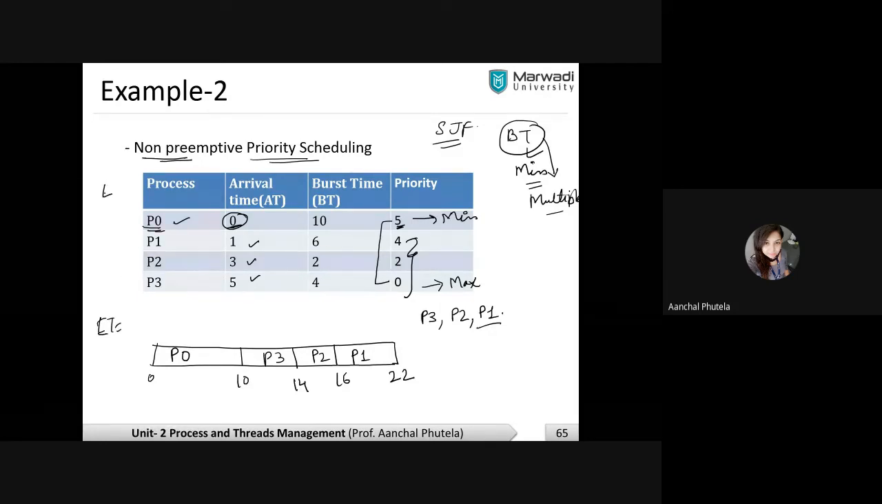Here I am writing the exit time for each process. For P0 it is 10. For P1 it is 22. For P2 it is 16. For P3 it is 14. Fine. So in the same way you can find the turnaround time and waiting time. Is it clear?